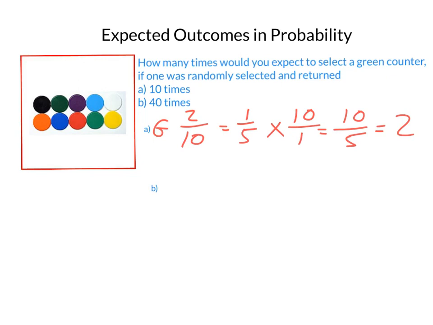And if the experiment was done 40 times, well, again, our probability of getting a green was 1 in 5. So this time we simply multiply it by 40. Multiplying the top by the top gives us 40 on the top and 5 on the bottom. 40 divided by 5 is 8. So if the experiment was done 40 times, you could expect to choose the green 8 times.